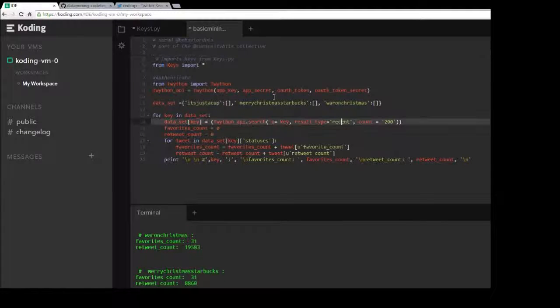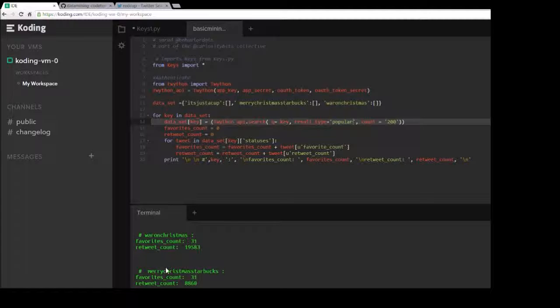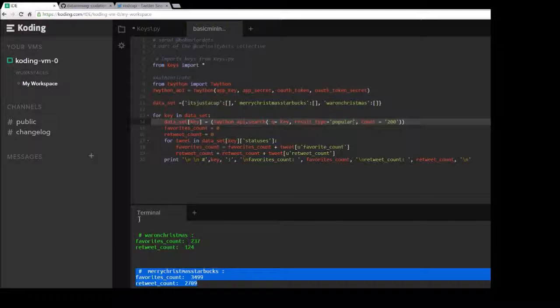For extra credit, let's change recent to popular. We'll save our code and run it again. So all I have to do is just press the up arrow and it brings that back, and I run it again. This time looking at the most popular. And you can see that Merry Christmas Starbucks, the most popular tweets, have a huge number of favorites and a huge number of retweets.